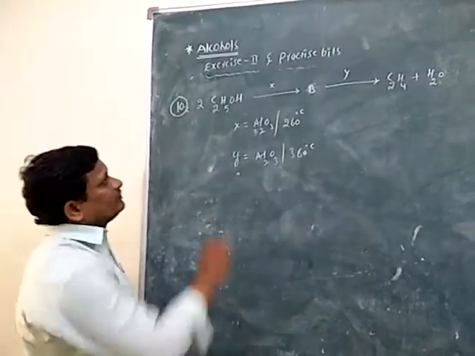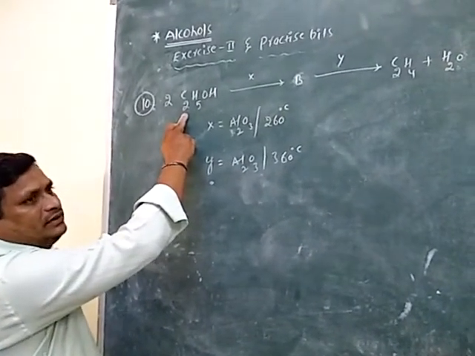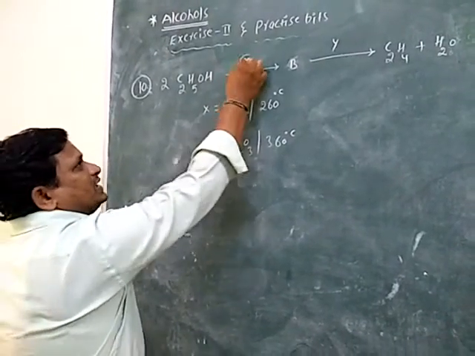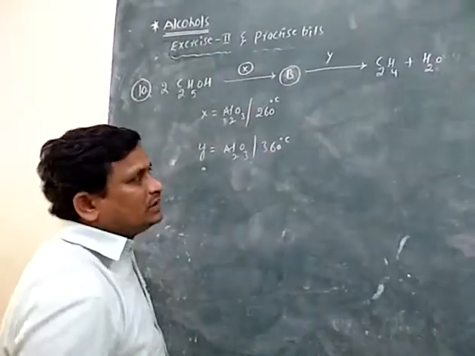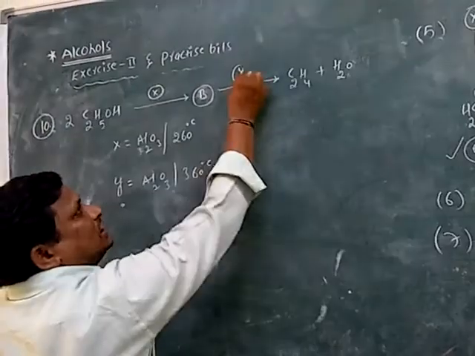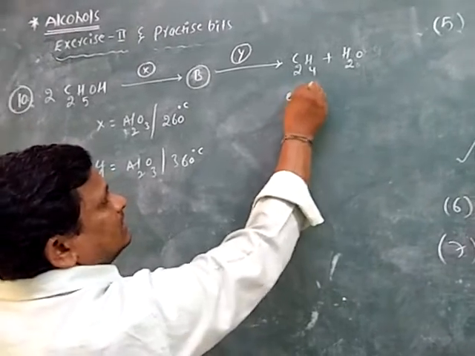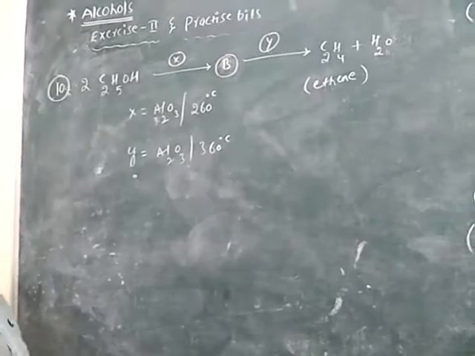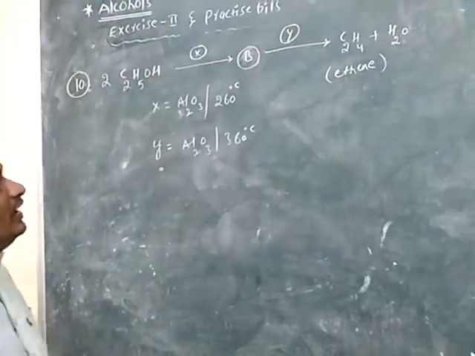Number 10: ethyl alcohol is involved in a chemical reaction under certain optimum conditions, that is X. It gives the compound B. Then the compound B is involved in a chemical reaction under certain conditions, that is Y, and it gives ethene, which is an alkene, and water. So what are the optimum conditions X and Y in this reaction?